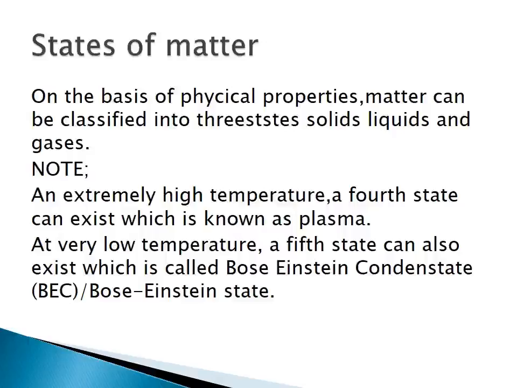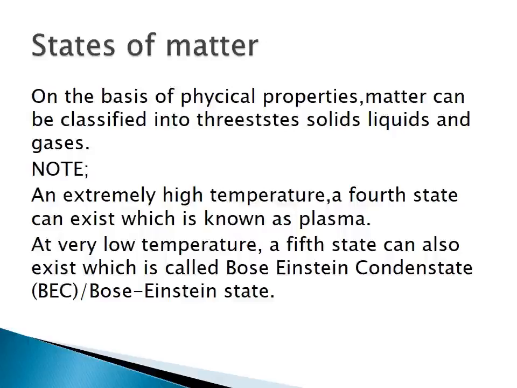And also at very low temperature, a 5th state can exist. That is called Bose-Einstein condensate or Bose-Einstein state.